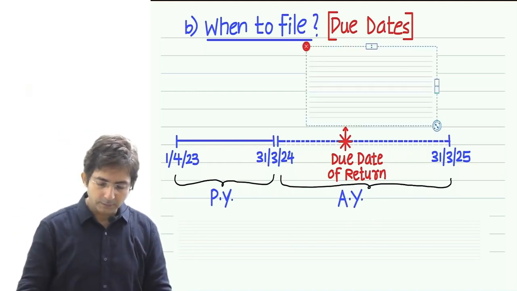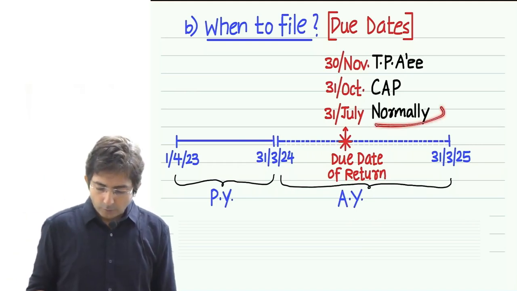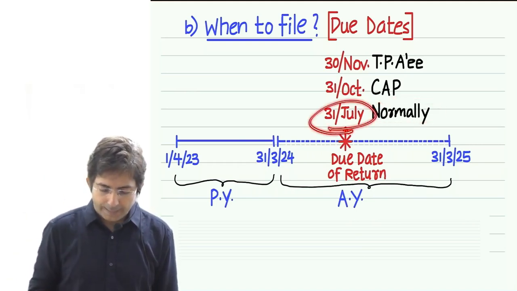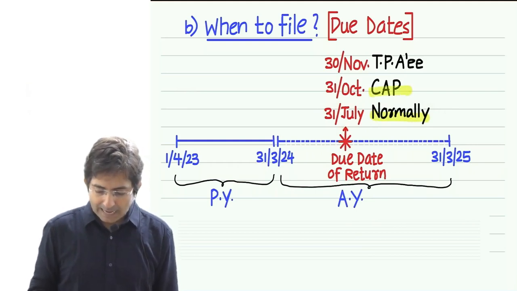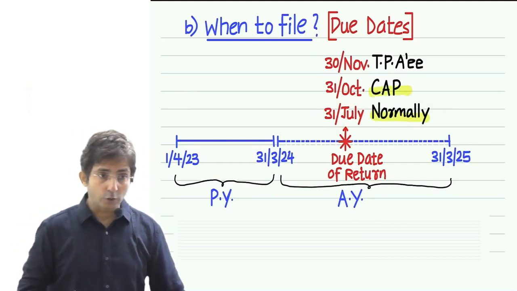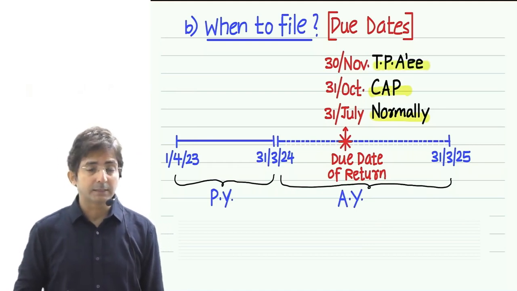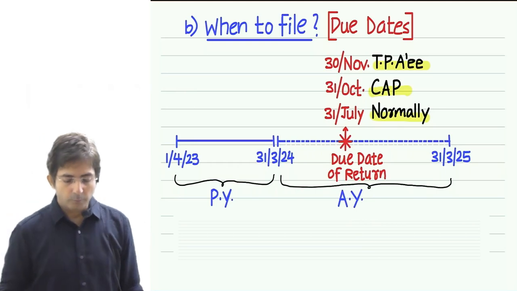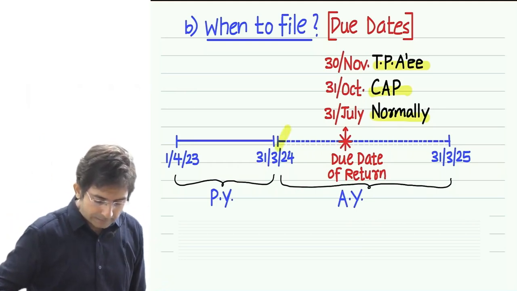So look at the screen, quickly look. Normally the due date is 31st of July. And for CAP assessees, 31st of October. And the TP assessee, the transfer pricing assessee, it is 30th of November. So by this date you have to file the return. Look at the drawing.